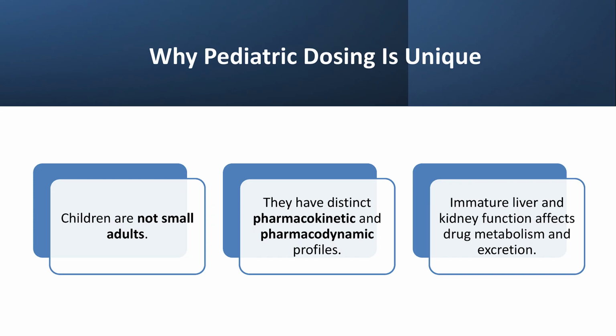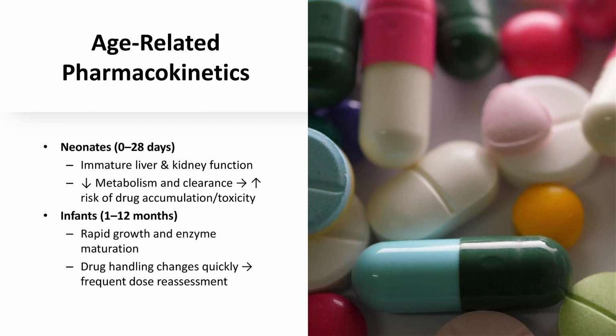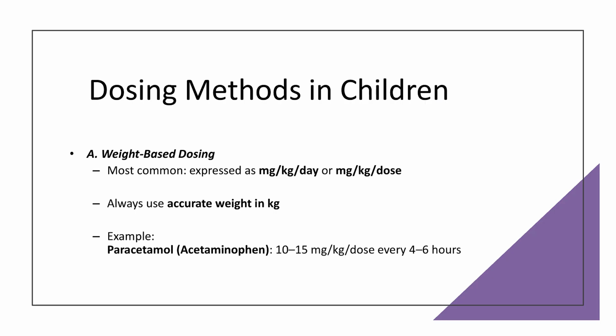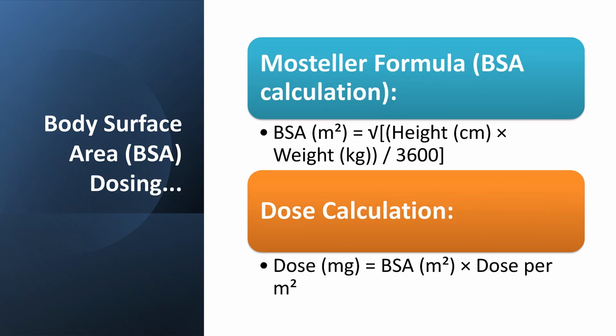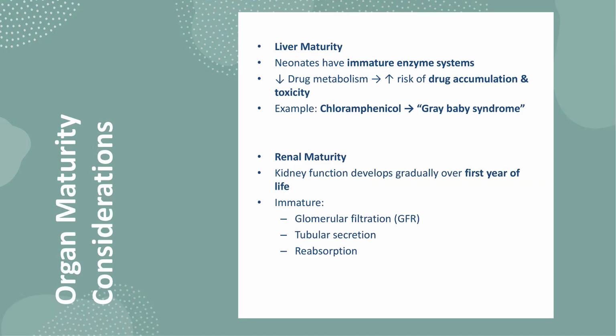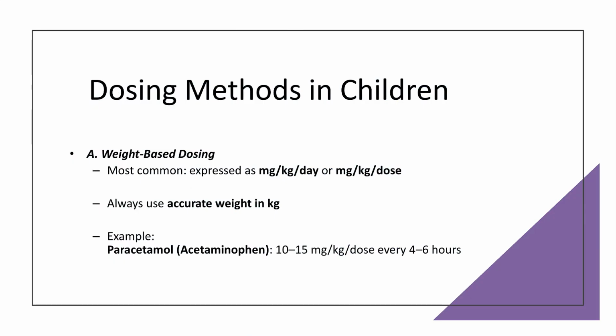Clinicians must carefully adjust doses based on several critical factors, including the child's age, which influences enzyme activity and organ maturity, weight, which determines the relative amount of drug exposure, body surface area, which is particularly important for medications with narrow therapeutic windows, such as chemotherapy or certain cardiac drugs, and organ function, especially the maturity of the liver and kidneys, which governs drug metabolism and clearance.